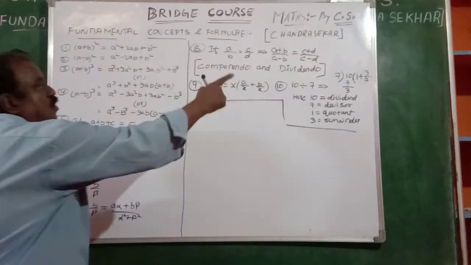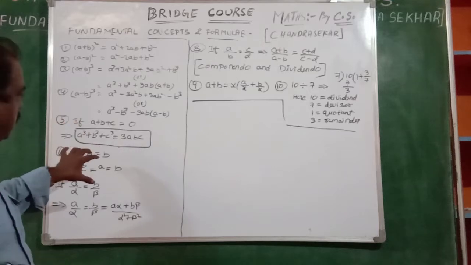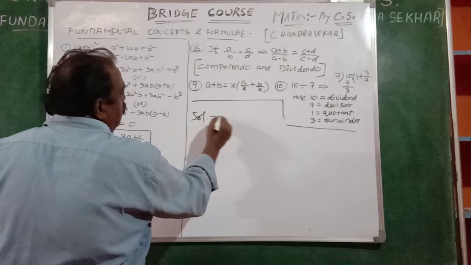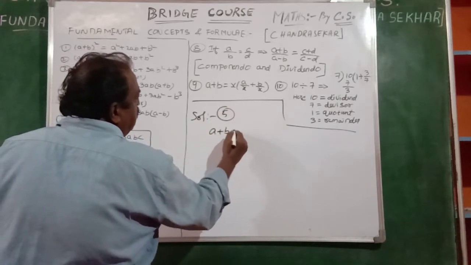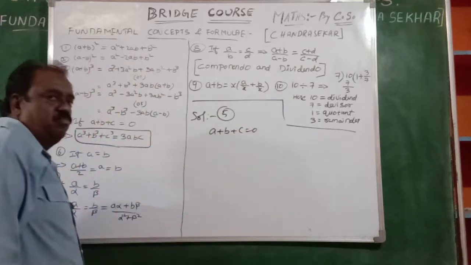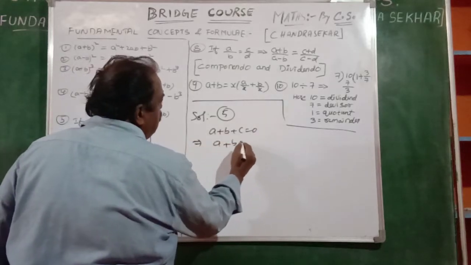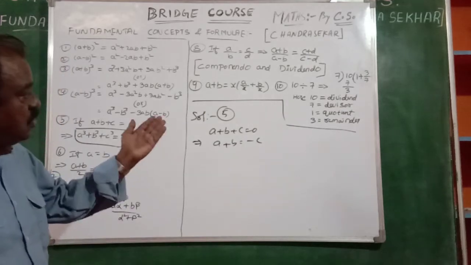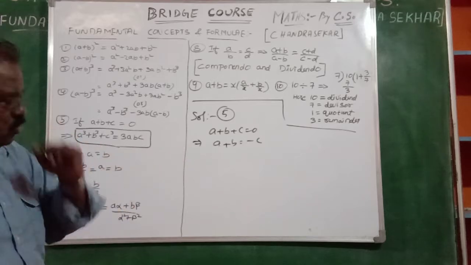Today I will teach only 10 formulas. How can we observe it? We are in the fifth one. This is the solution, fifth one, observe me. We are given a plus b plus c is equal to 0. This is given. That implies a plus b is equal to minus c. I am sending c to that side. Plus c, if it goes to RHS, it is minus.